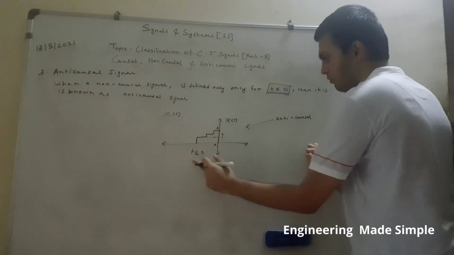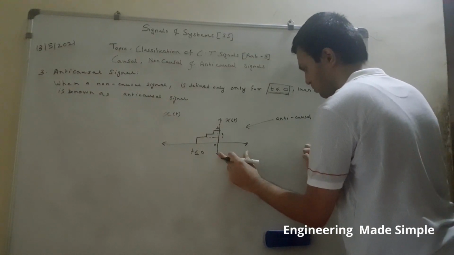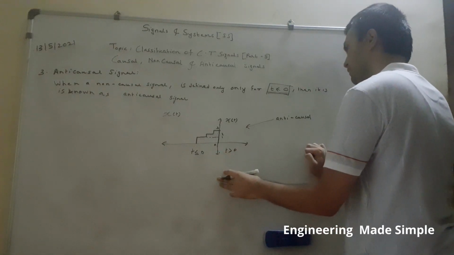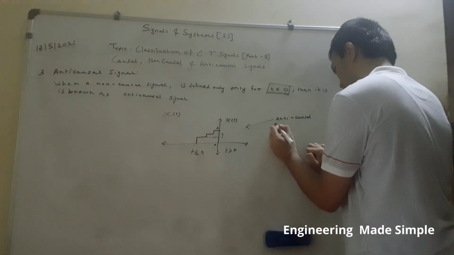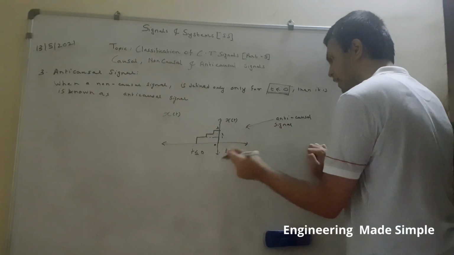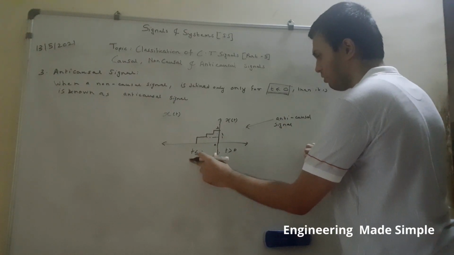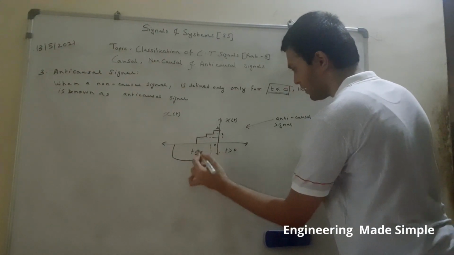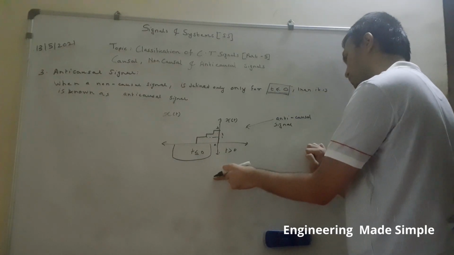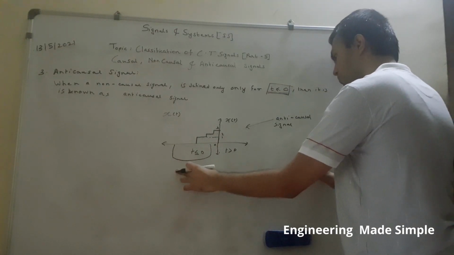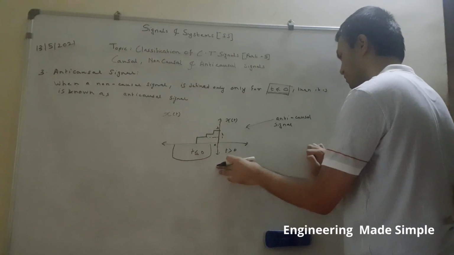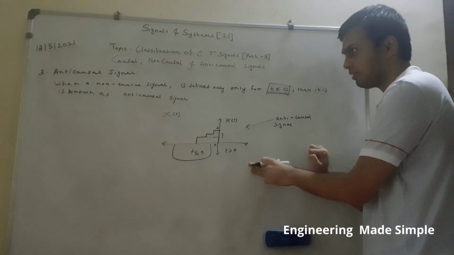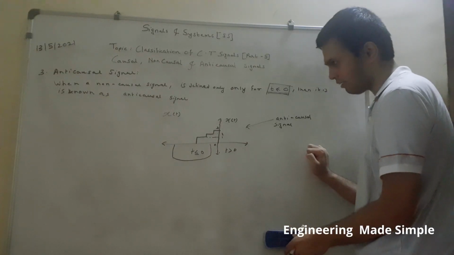Because you can see it is defined only for t less than or equal to 0. It is not defined for t greater than 0. So you can say this given signal is an anti-causal signal. At the same time it is also non-causal, because it satisfies one of our conditions for non-causal signals, that it can be defined for t less than or equal to 0. It is anti-causal because it doesn't have any finite value on the right hand side of the time axis. So this is the third type of signal, known as the anti-causal signal.